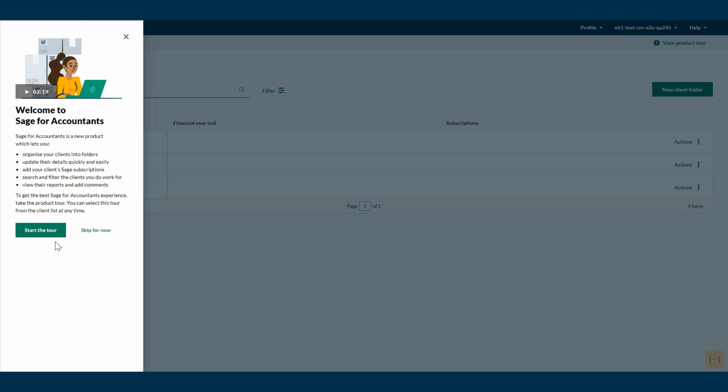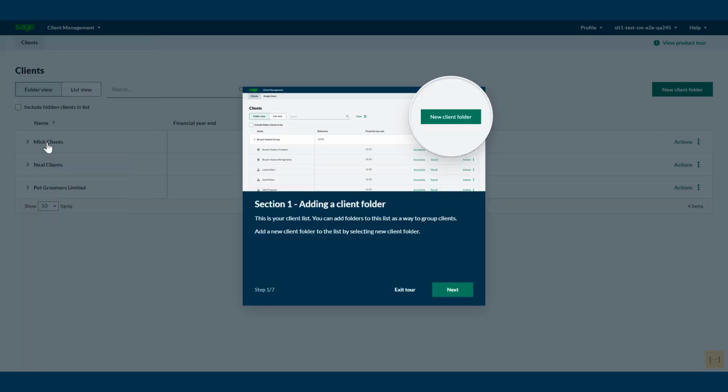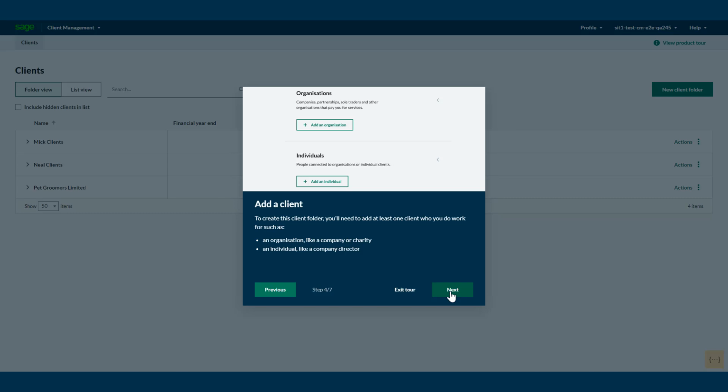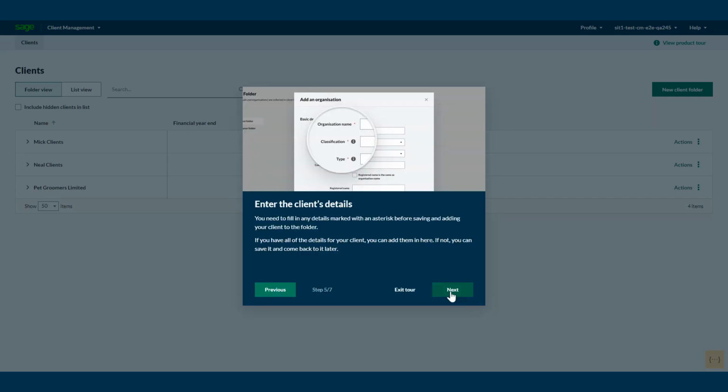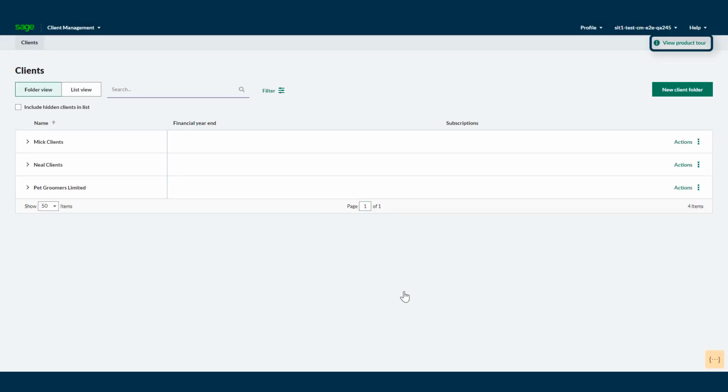If you click Start the tour, you'll be presented with 5 main sections. The tour will walk you through how to add a client folder, the client list and the client record, and opening and managing subscriptions. If you now exit the tour, you can come back to it at any time from the top right-hand side.